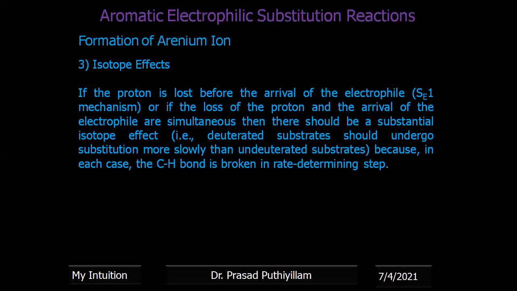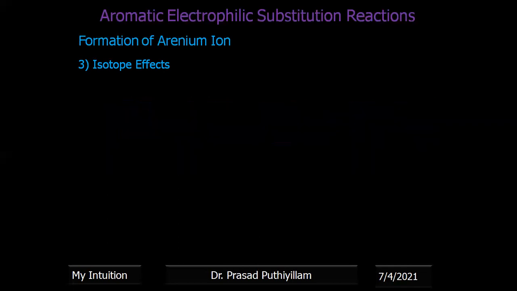If you think in that way, take the example of the deuterated case of benzene. Both examples have a carbon-hydrogen bond, but in benzene as such it is a carbon-hydrogen bond, whereas in deuterated benzene it becomes a carbon-deuterium bond. If it is tritium substituted, it becomes a carbon-tritium bond. We know that deuterium and tritium have more electron density, therefore the bond will be strong. The CD bond will be strong compared to CH, therefore it is more difficult to break than a CH bond. Giving the example here, this is a normal benzene with only the normal hydrogen atom, not the isotope.